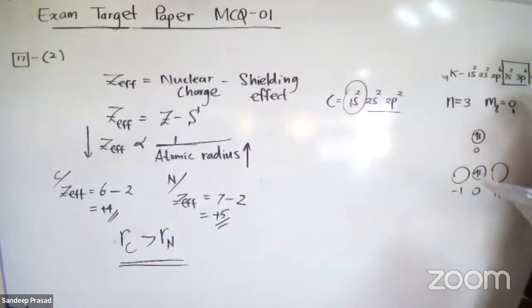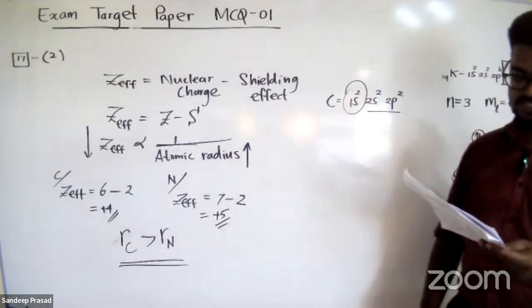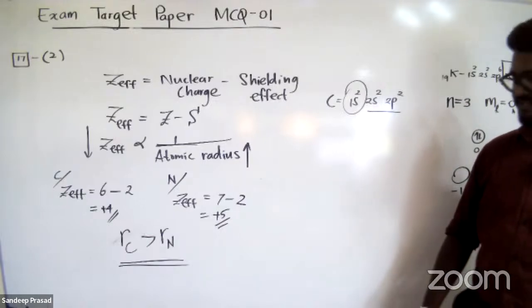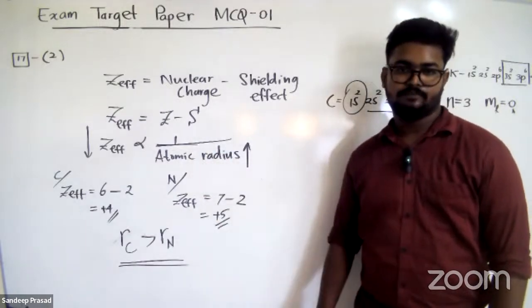Okay. So the effective nuclear charge felt by the valence electron of nitrogen is greater than the effective nuclear charge felt by the valence electron of carbon. Yeah, that statement is correct, because the effective nuclear charge value for nitrogen is plus 5 and for carbon is plus 4. That's correct.